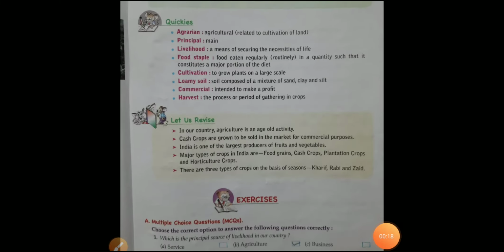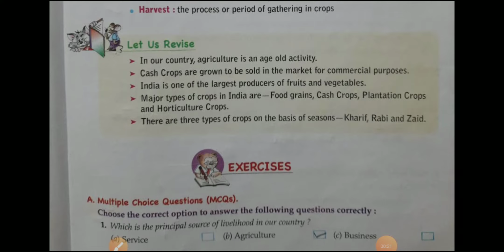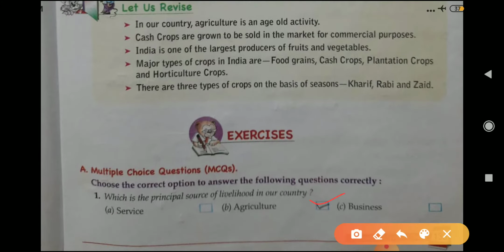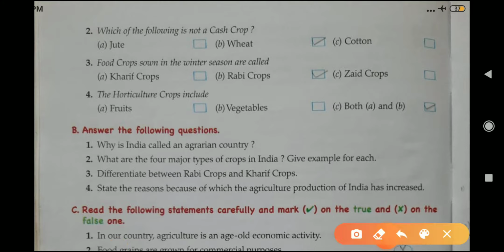Exercise A, multiple choice questions. First question: which is the principal source of livelihood in our country? Answer, B, agriculture. Question number 2: which of the following is not a cash crop? Answer, wheat, B. Question number 3: food crops sown in the winter season are called rabi crops. Question number 4: the horticulture crops include both A and B, that is fruits and vegetables. So the answer is both A and B.